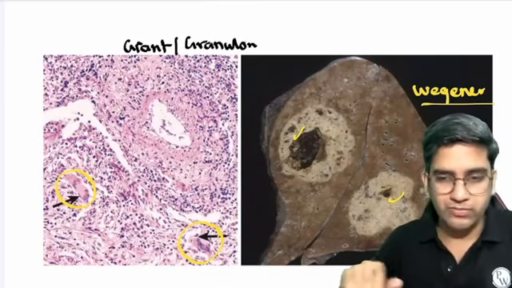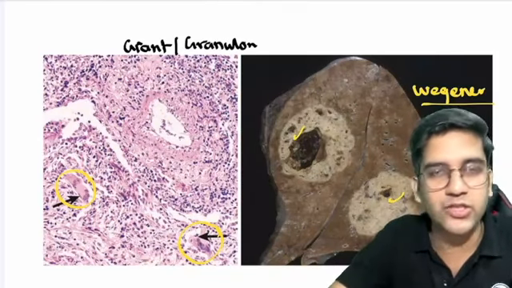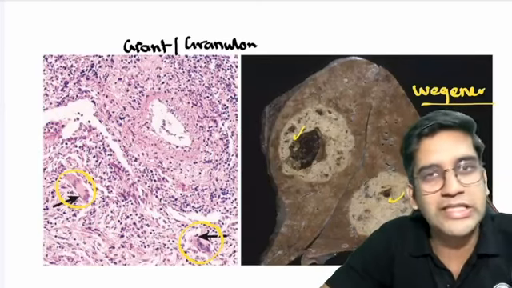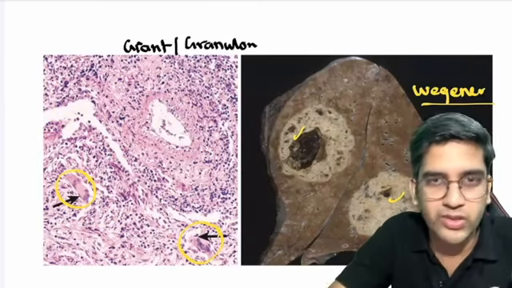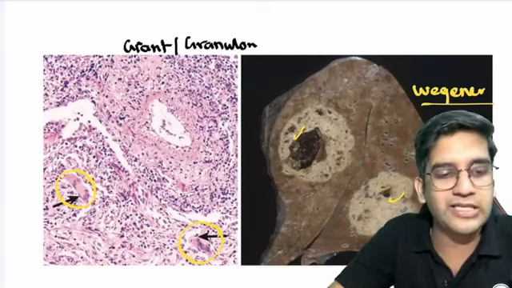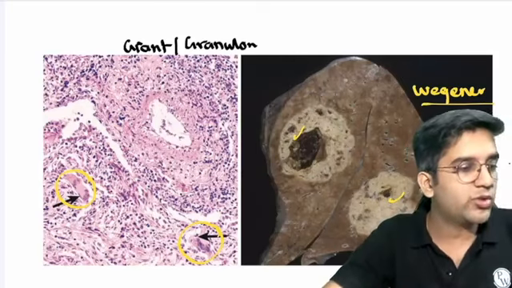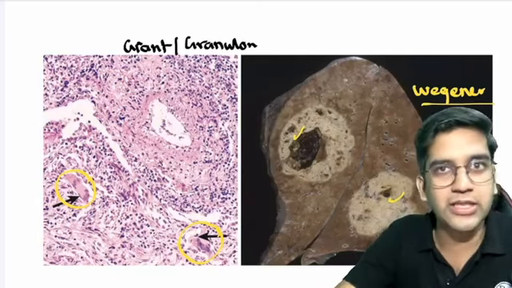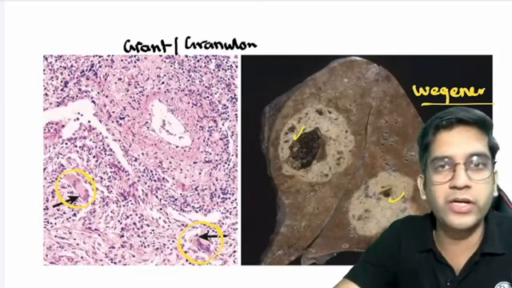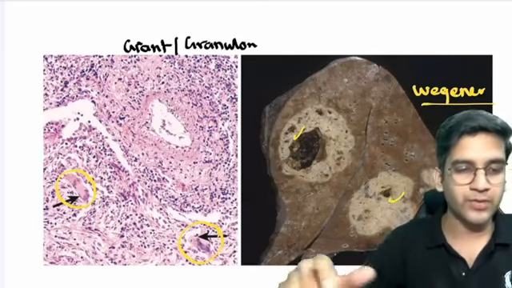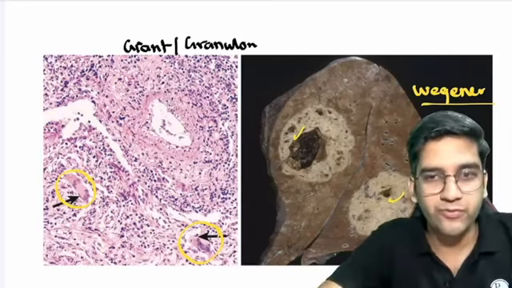I'll stop with Wegener's. There are a little bit more things. There are 3-4 more vasculitides we'll see in the next class. In today's class, we have completed aneurysms, dissection, and also kickstarted vasculitis, right? Though your curriculum is not involving vasculitis, I don't know whether they'll teach you in class, but to understand and for competitive exams, vasculitis is more important than atherosclerosis and aneurysms, right? So if any doubt, do let me know. If not, we'll call it a day.